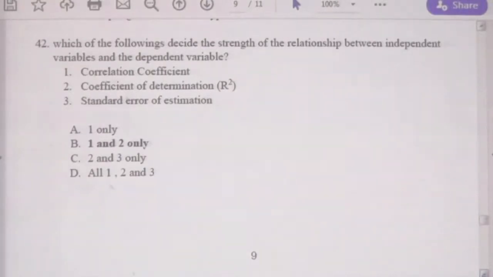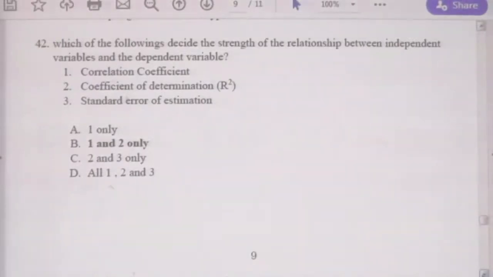Under simple regression analysis, we discussed how a dependent variable reacts according to a single independent variable. When we learn the reaction of a dependent variable against a single independent variable, that's called simple regression analysis.